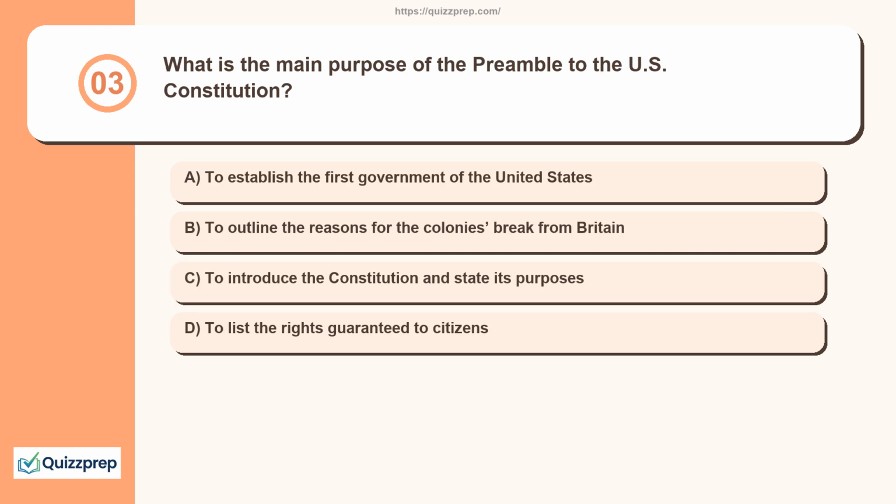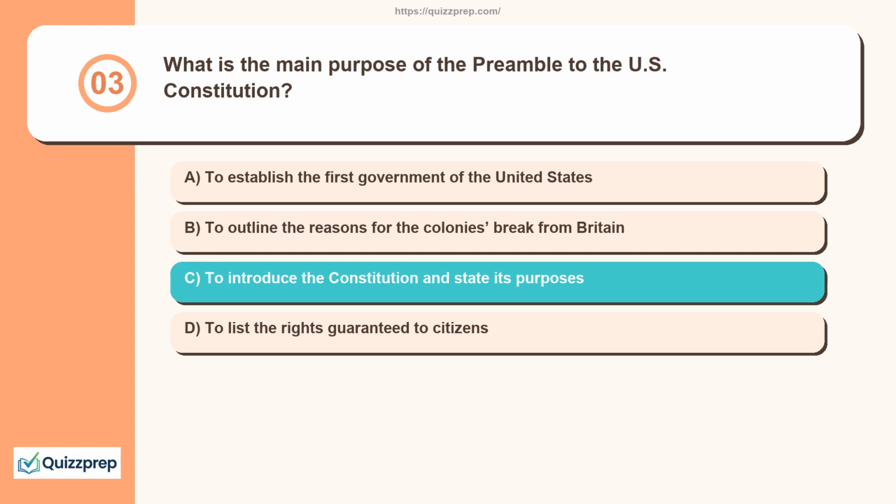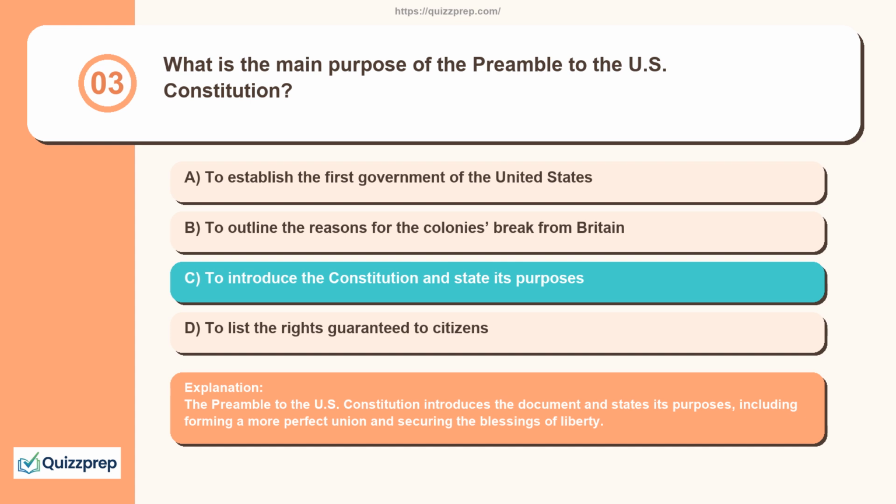Question 3. What is the main purpose of the preamble to the U.S. Constitution? To establish the first government of the United States, to outline the reasons for the colony's break from Britain, to introduce the Constitution and state its purposes, to list the rights guaranteed to citizens. The preamble to the U.S. Constitution introduces the document and states its purposes, including forming a more perfect union and securing the blessings of liberty.